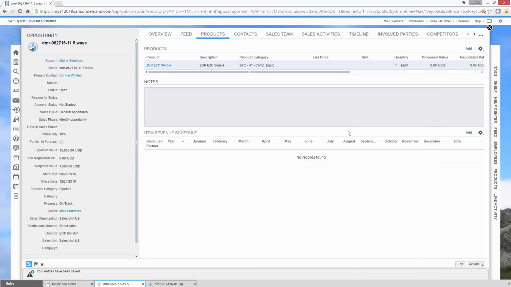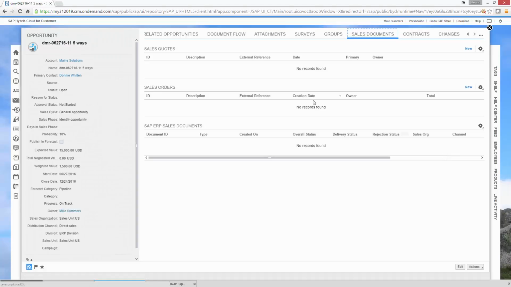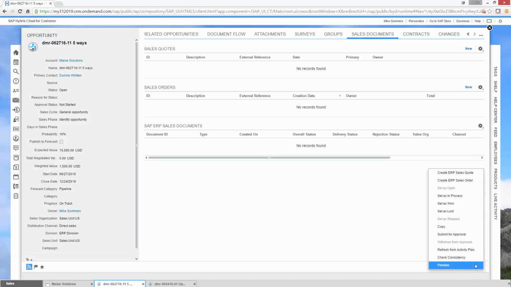Now from the opportunity we have a field or a page called sales documents, and this lists sales quotes, which are Cloud for Customer sales quotes, sales orders, which are Cloud for Customer sales orders, and ERP documents. Well, let's go through that ERP process first. Right here from the opportunity, we can create an ERP sales quote or a sales order. One or the other. You're not going to get them both.